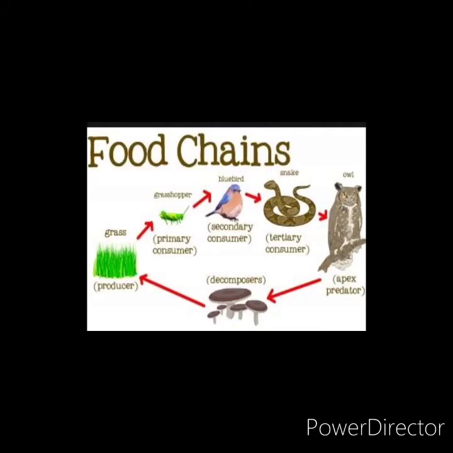When it gets decomposed, it helps other plants to grow. Again plants grow up, and again that plant is eaten by the grasshopper. So this chain is a continuous chain that goes on and on from one organism to another, from another organism to another organism. It is a chain that always continues in an ecosystem.